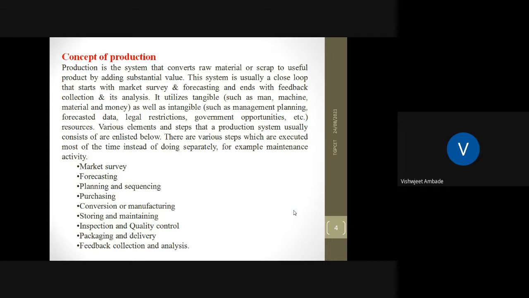There are various steps which are executed most of the time, instead of doing them separately. For example, market survey, forecasting, planning and sequencing, purchasing of the raw material, conversion or manufacturing, storing and maintaining, inspection and quality control, packaging and delivery, feedback collection and analysis. So all these are involved in the production process.